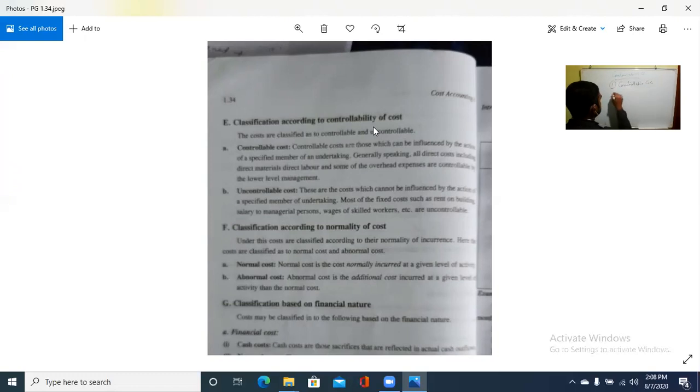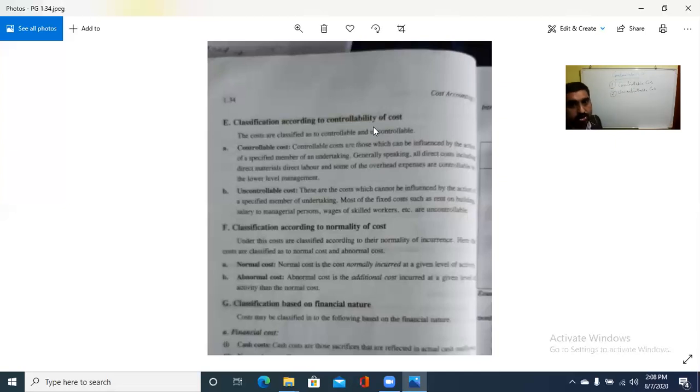Controllable costs may be the direct material, direct labor, direct expenses, and some of the expenses also can be controlled, up to a certain extent, by the lower level management, while if uncontrollable by any specified member, then it is called uncontrollable cost. It cannot be controlled. So that is according to the controllability of cost.